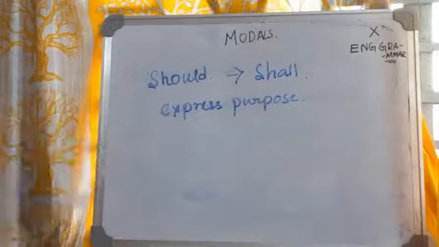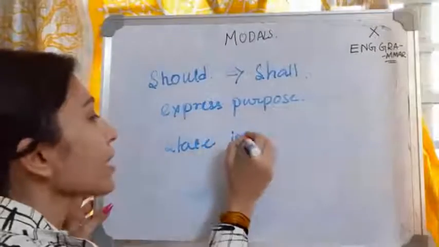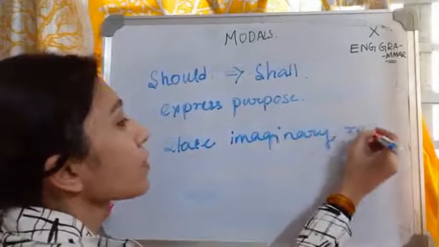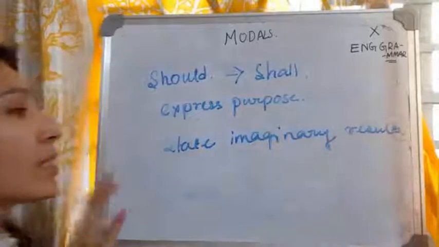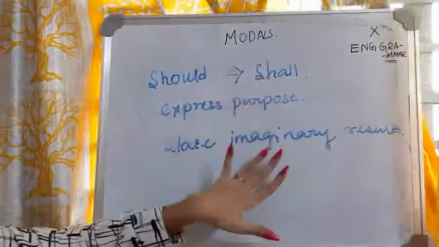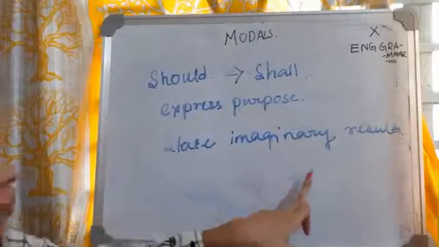Now, stating imaginary results. When we state imaginary results, then also we use should. An imaginary result, like: she should get angry if he had come to know about it.